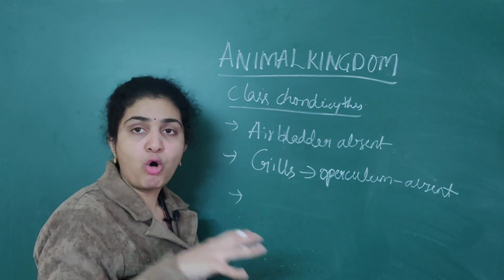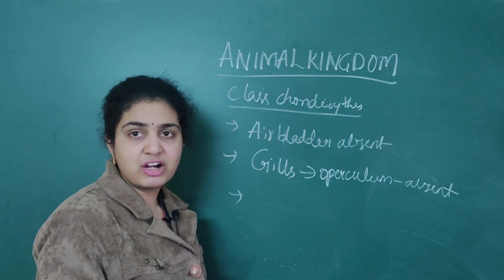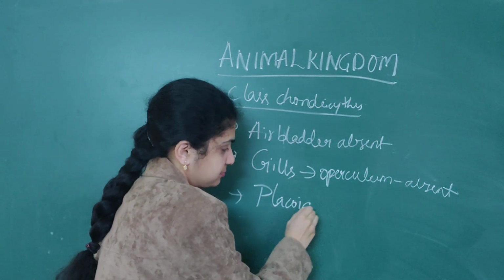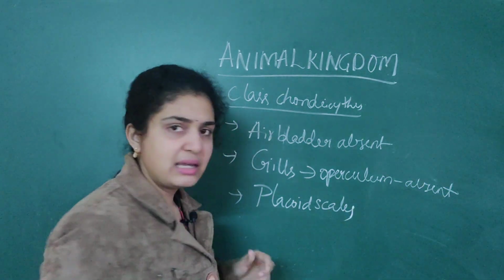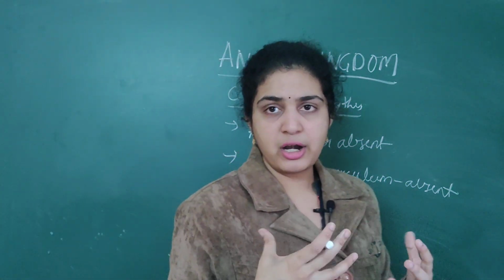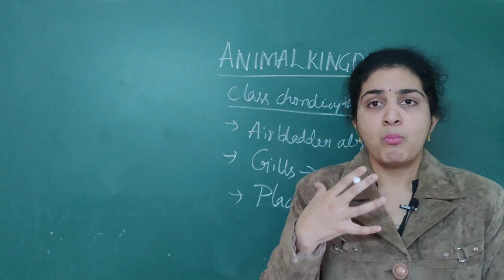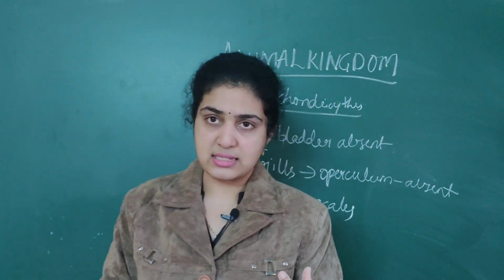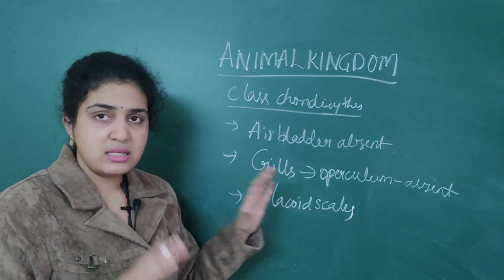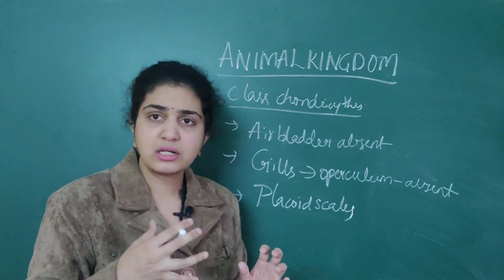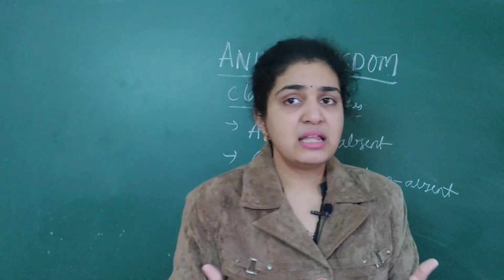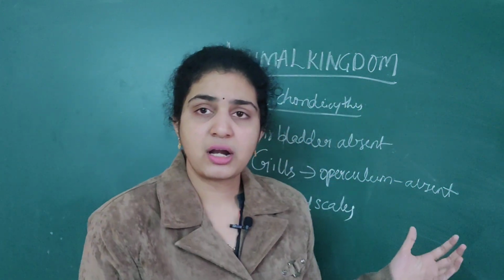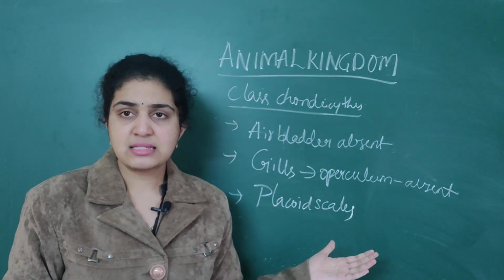Next, when you come to the body of the organism, body is covered by placoid scales. Normally we see, right, whether body is covered by scales for any organism. That is, body is covered by the placoid scales. So body is covered with scales because for fishes obviously scales are present. But there is differentiation between the placoid scales as well as cycloid scales. For this chondrichthyes, placoid scales are present.